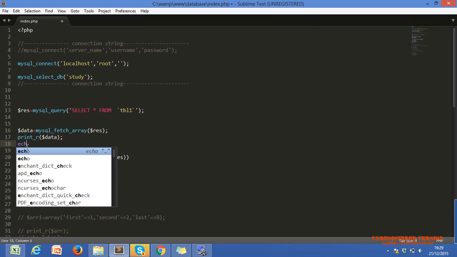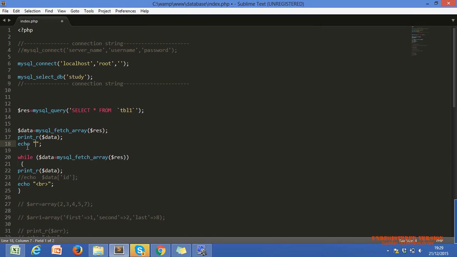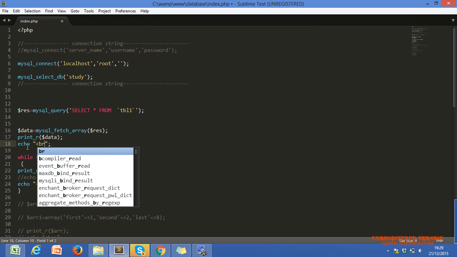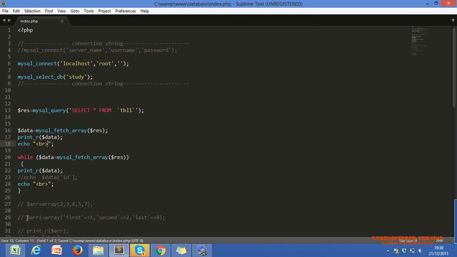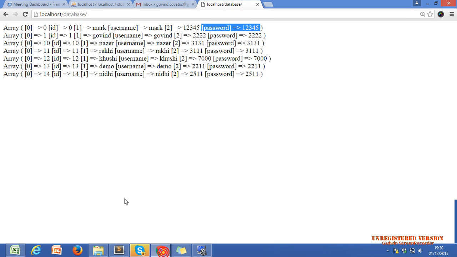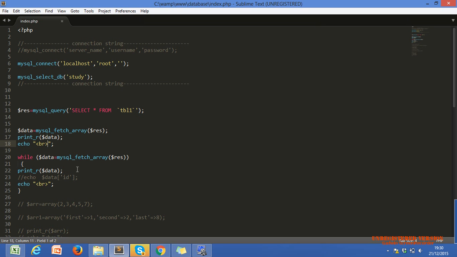Okay, now let's see. It's printed, right? Once again, data.